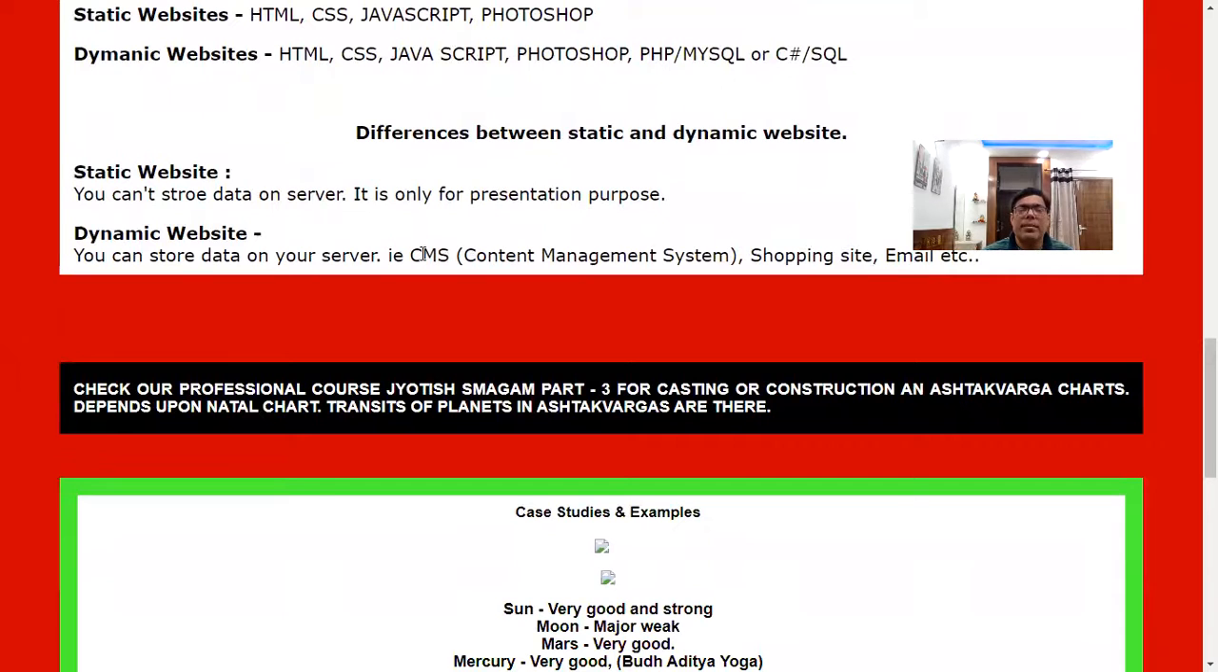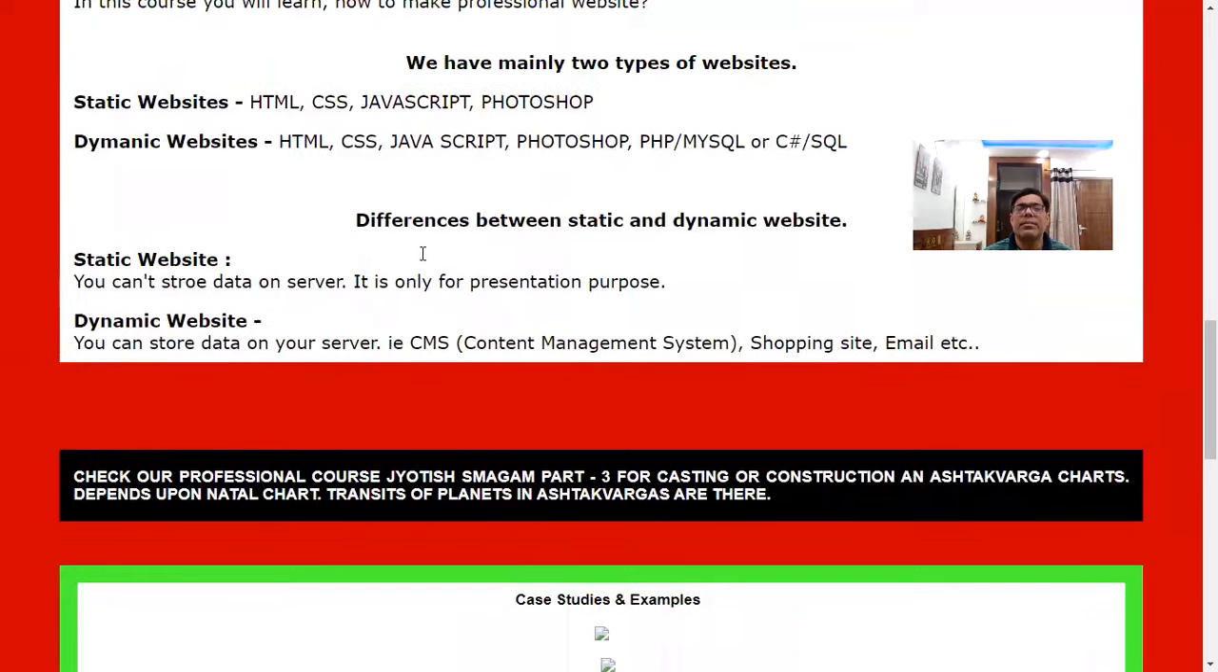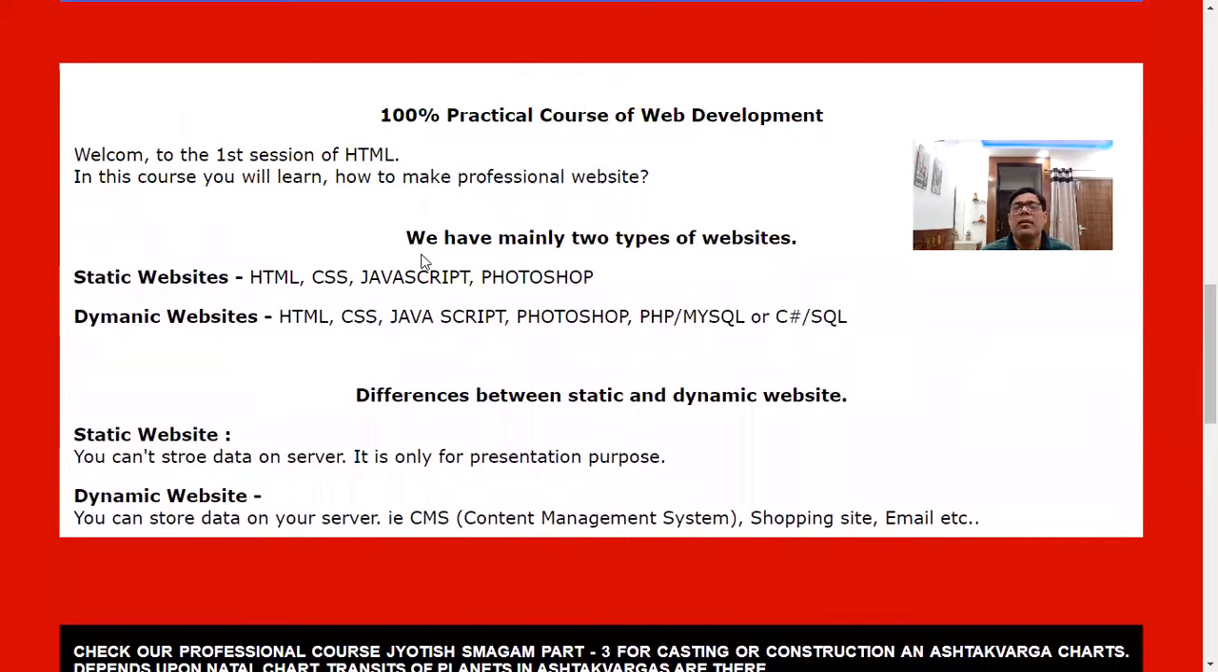Then you have a dynamic website. Dynamic website means you can store the data on a server, and you can edit anything from the admin. In a dynamic website, you have minimum 2 or maximum 3 sections. First is the front end. Whatever you see on the screen in your laptop or your mobile, this is the front end. It is the first section.